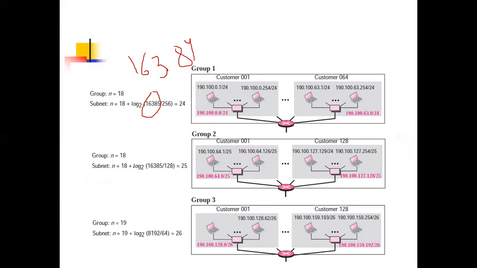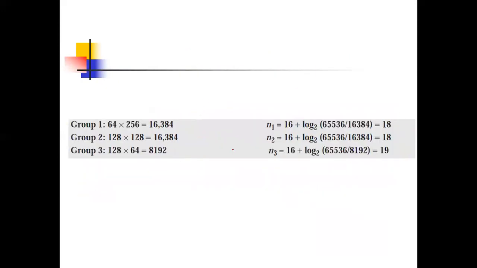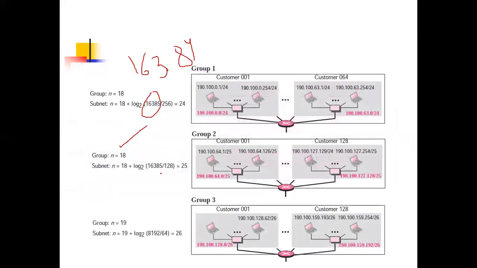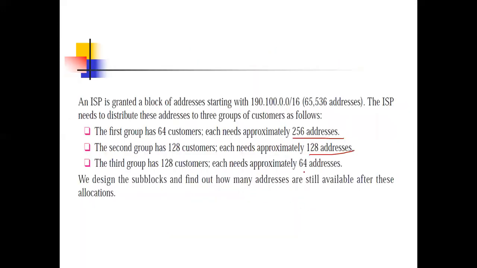Now for the second, same, N was 18. Now here it is given 128. So it will be 16384 upon 128, which is 25. So 25 is the network length for group 2 customer-wise. Now for the third, it is 19. For 19, if you solve, the address is 64.